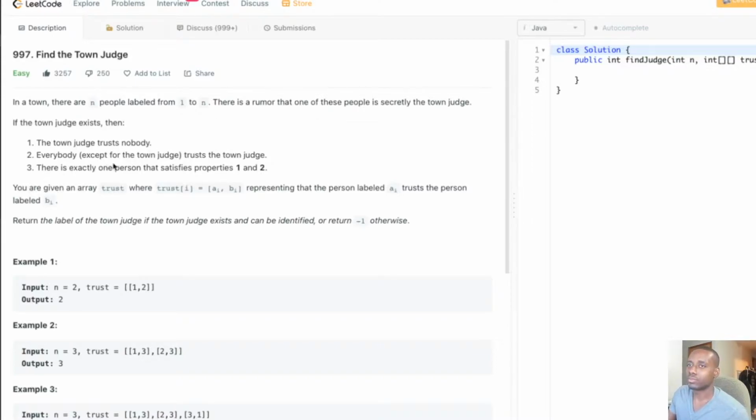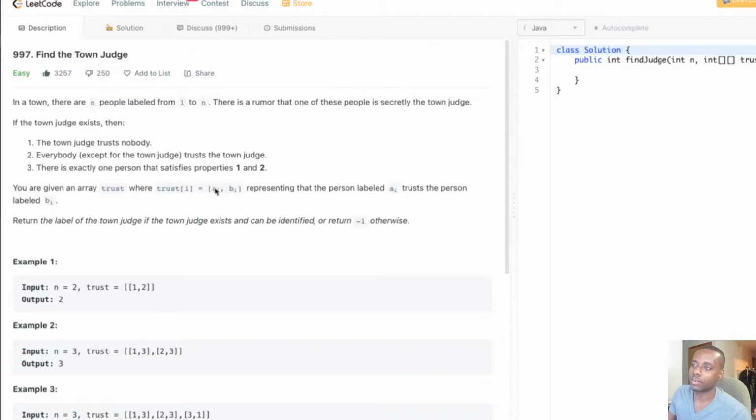It's a good thing they're telling us all those things, guys. They pretty much tell us what makes a person considered a judge. So they give us the criteria that's going to allow us to know who's a judge or not. So it says, given an array trust, where trust[i] = [a_i, b_i] represents that the person labeled a_i trusts the person b_i.